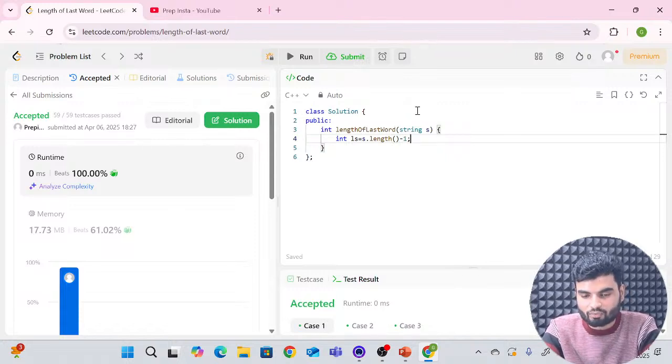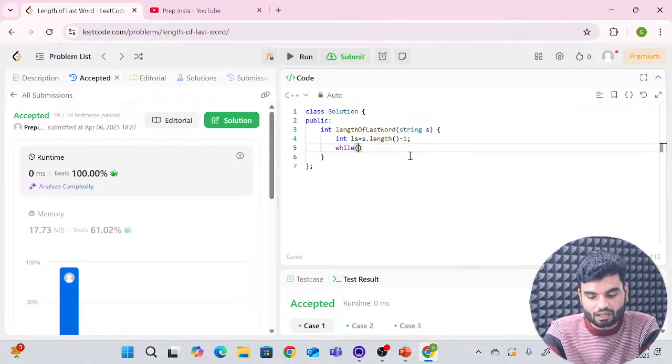The length method also works in C++ for counting the length of a particular word. So now I'm just taking the length of the whole string, and then I will iterate while a condition holds.